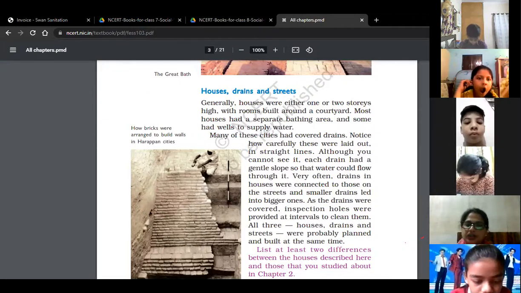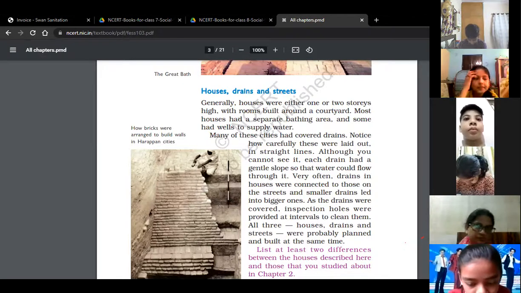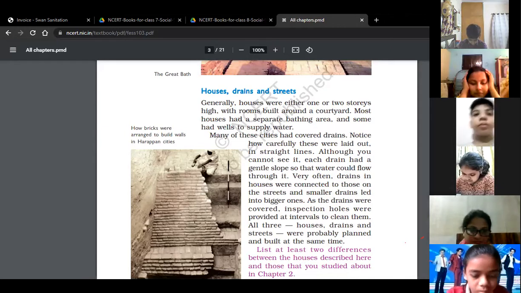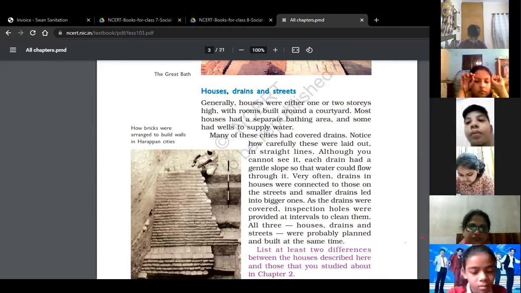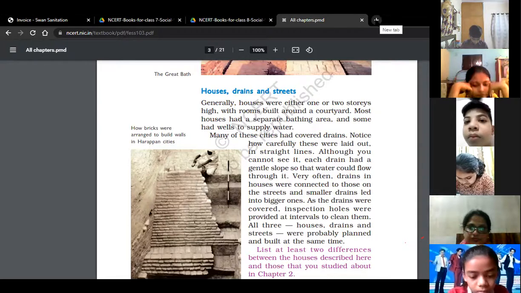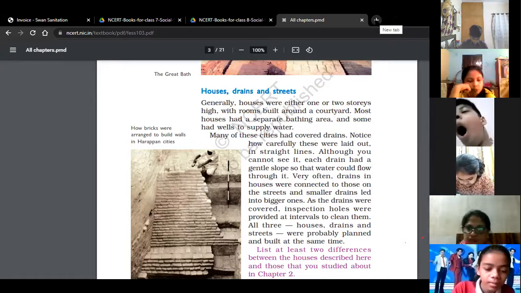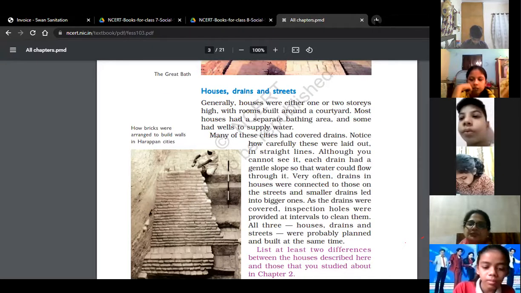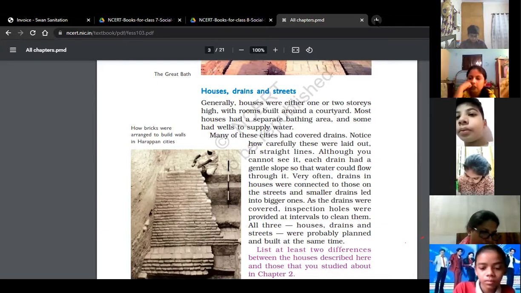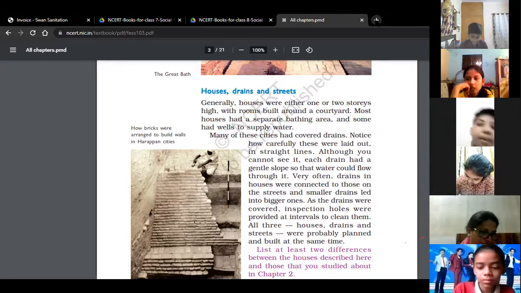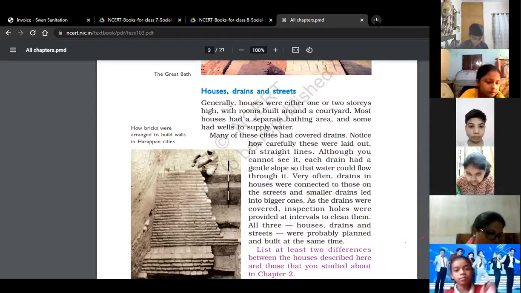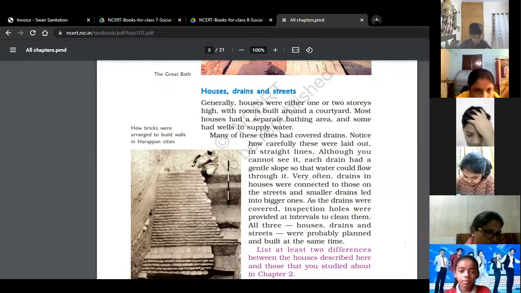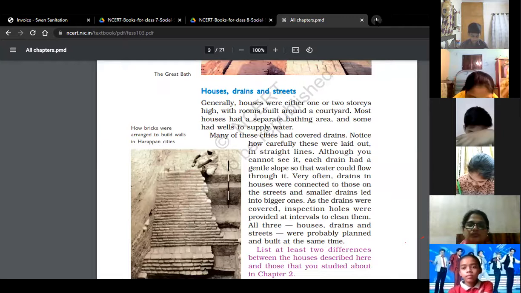Yes, Arman, please continue. Besides, there were men and women, craftspersons, making all kinds of things, either in their own homes or in a special workshop. People were traveling to distant lands and returning with raw materials, and perhaps stories. Many terracotta toys have been found and children must have played with these.